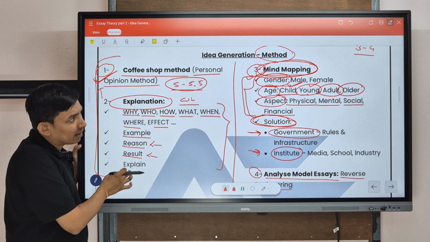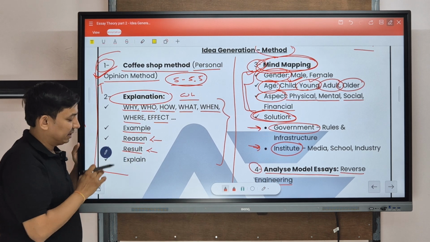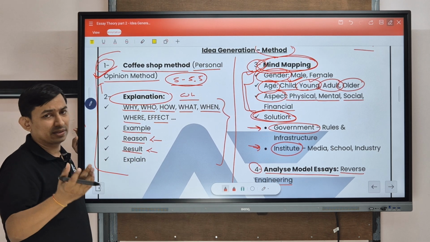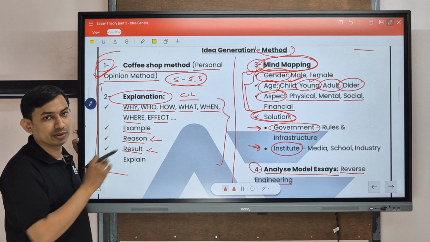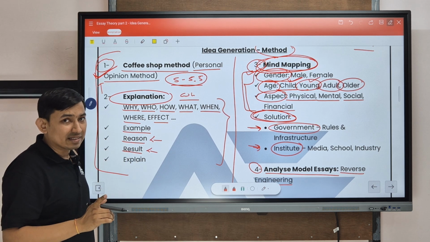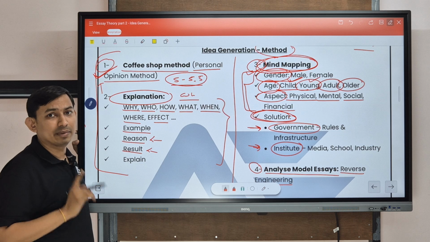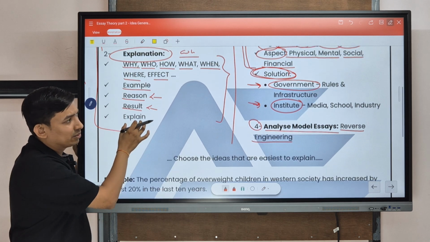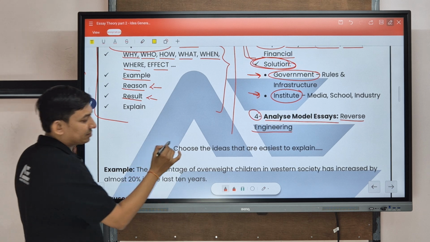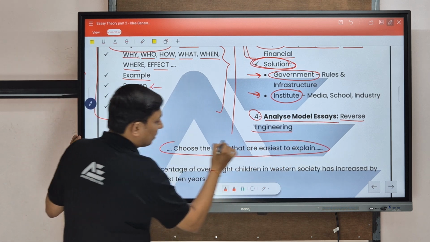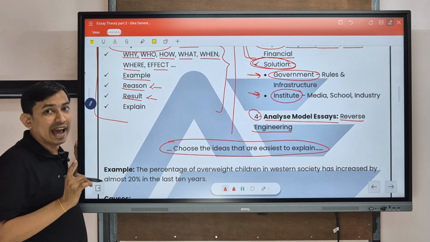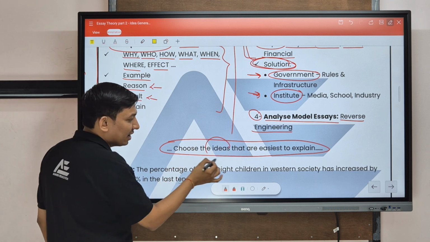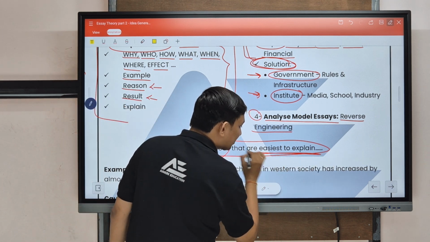Now, which is the best method? If we are going to ask you the question, which is the best method among these? We can say that no method is the best, or no ideas are the best. The simple answer to all the questions is the method which helps you to give ideas that are easiest to explain.